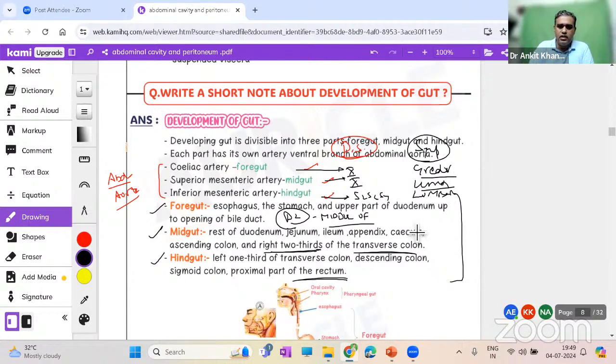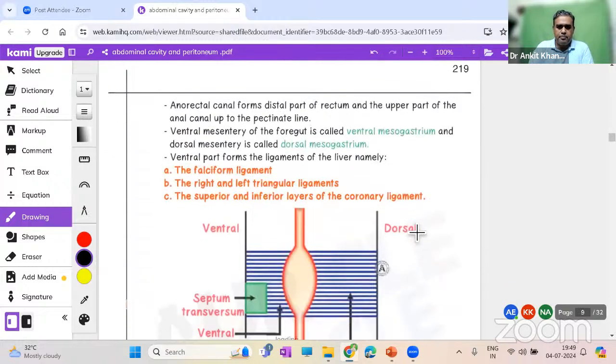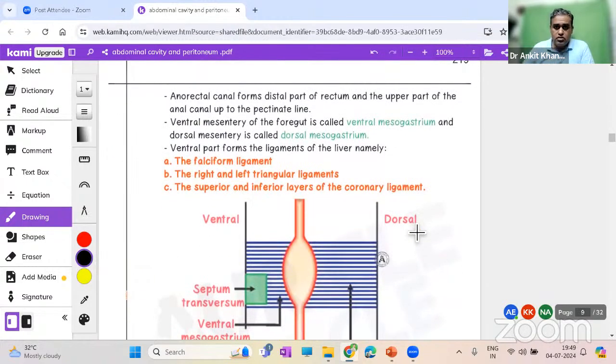Let's understand this point. Ventral mesentery has mesogastrium, dorsal mesogastrium, right? So we are coming to another important part of the understanding over here.